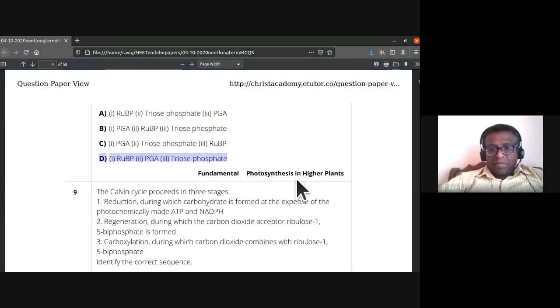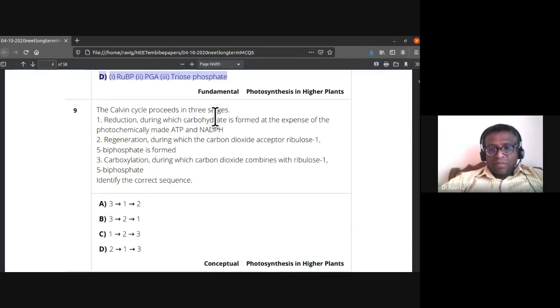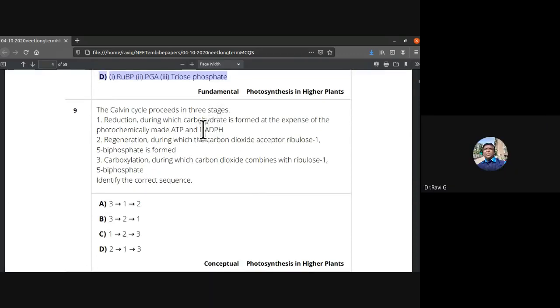Hope you have all written that. The Calvin cycle proceeds in three stages. First is carboxylation, second is reduction, third is regeneration. So 3, 1, 2? Where do you get that 3, 1, 2? A is the answer, 3, 1, 2. First is carboxylation, second step is reduction, third step is regeneration.